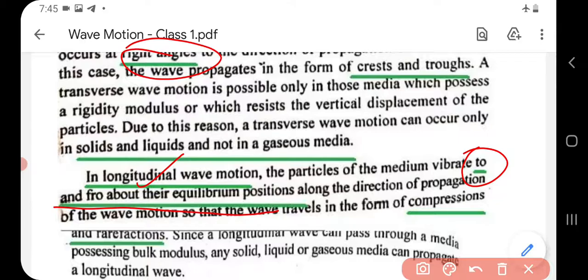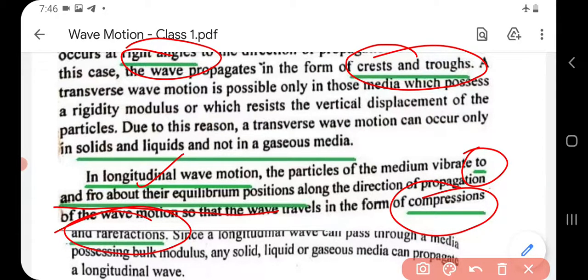Okay, then next difference. Transverse wave is always described in terms of crest and trough, whereas longitudinal wave is always described in terms of compressions and rarefactions. Then transverse wave propagates only through those media that have a rigidity modulus, whereas longitudinal wave travels along a medium that has bulk modulus.